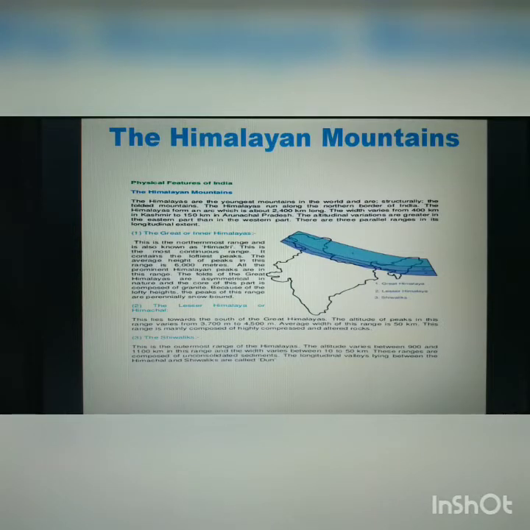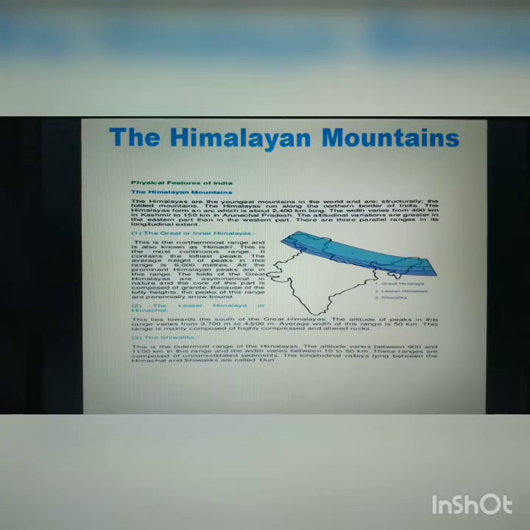The Himalayas represent the loftiest and one of the most rugged mountain terrains of the world. The northernmost range is known as the Great or Inner Himalayas, or the Himadri. It is the most continuous range, consisting of the loftiest peaks with an average height of 6,000 meters. It contains all the prominent Himalayan peaks.